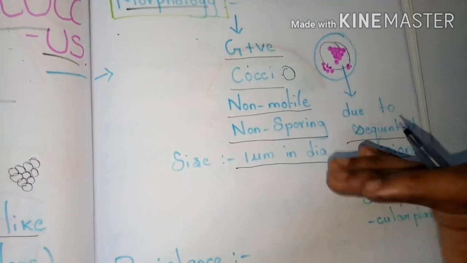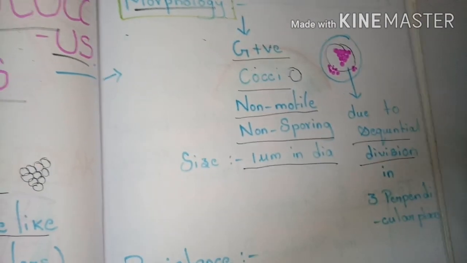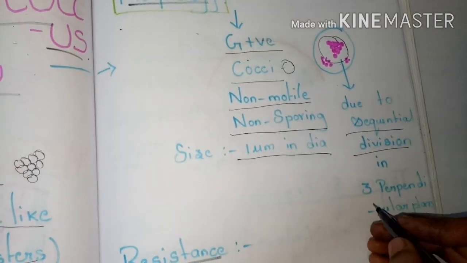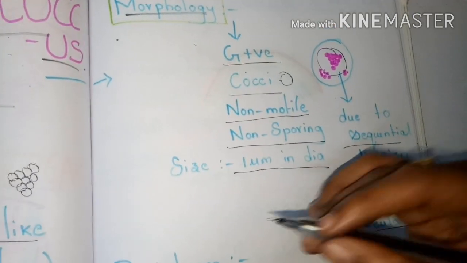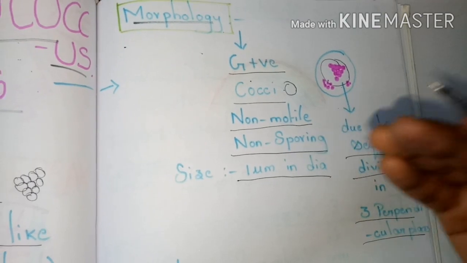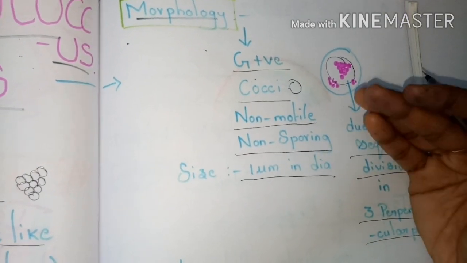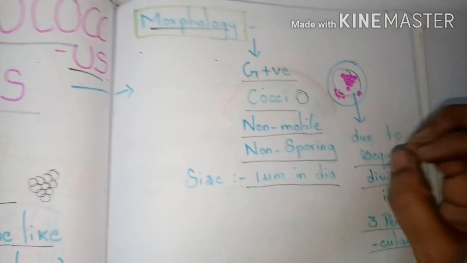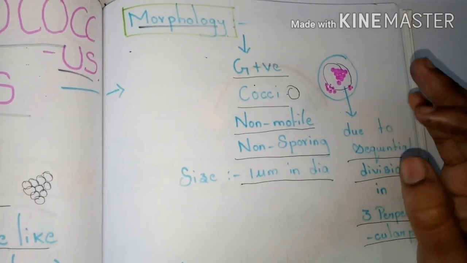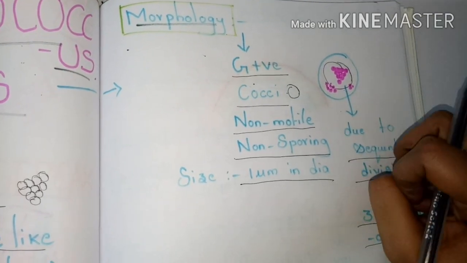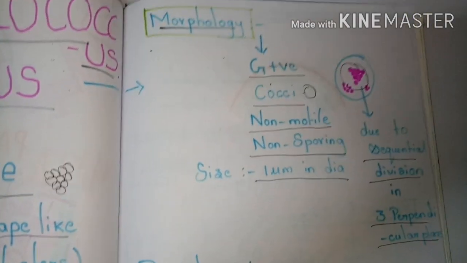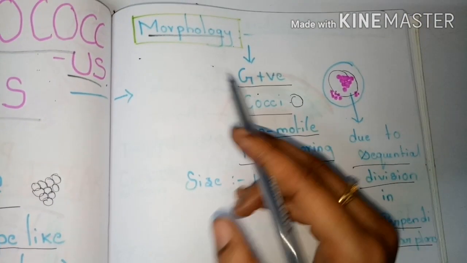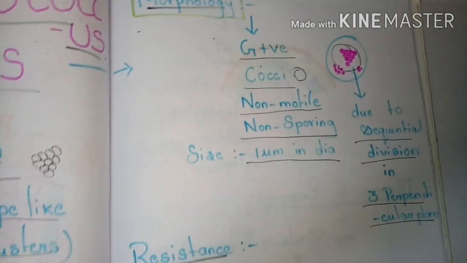The bacteria divide in a sequential way, meaning in 3 perpendicular planes. They divide in such a way that they form a grape-like cluster formation. That's why it is known as the grape-like cluster bacterium, nothing but Staphylococcus. This is about the morphology of Staphylococcus aureus.